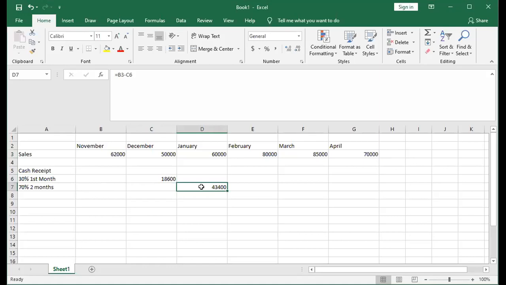Okay, so I stop now. I will continue again after this. Okay, so let us try to finish how much is the cash received. So we will continue with cash disbursement. All right, so that's all for this session. So I just stop for a while and will continue with the cash disbursement. All right, class, thank you.